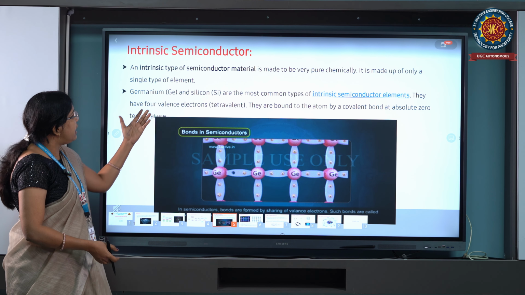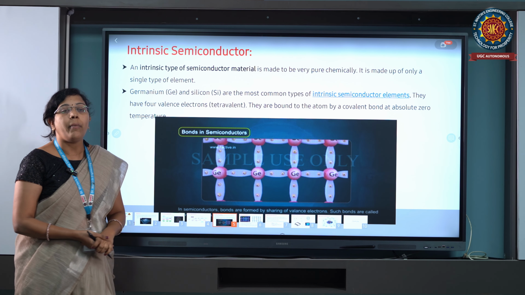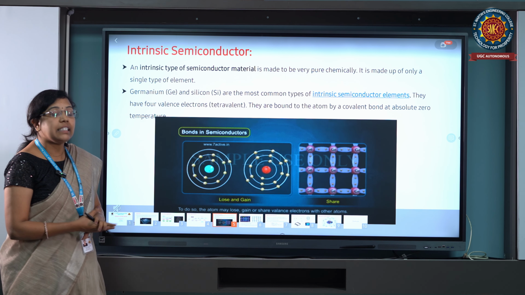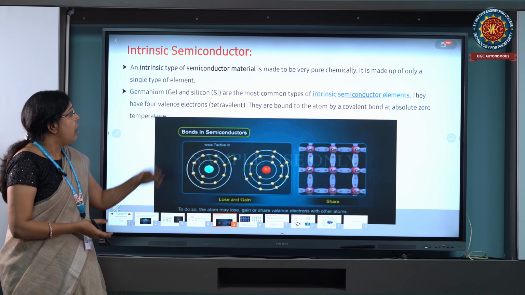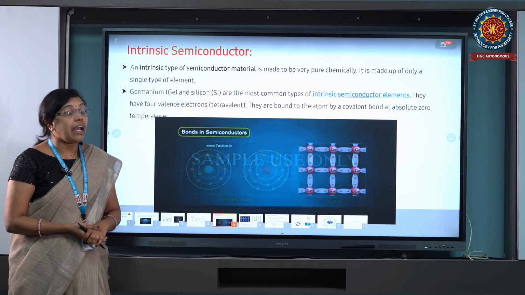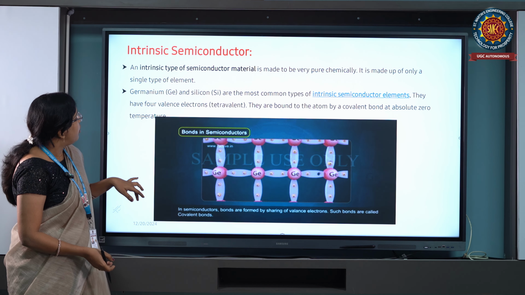Germanium and silicon are the most common intrinsic semiconductor materials, and they always have 4 valence electrons. They are bound to the atom by covalent bonds, even at absolute zero.